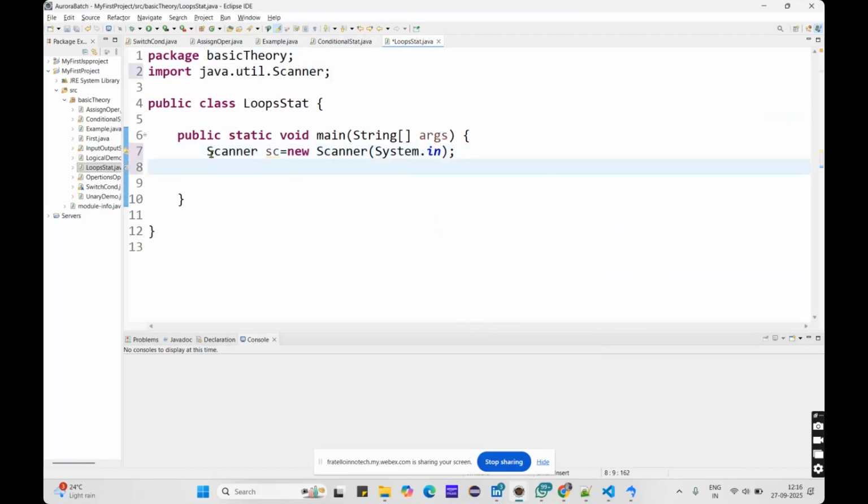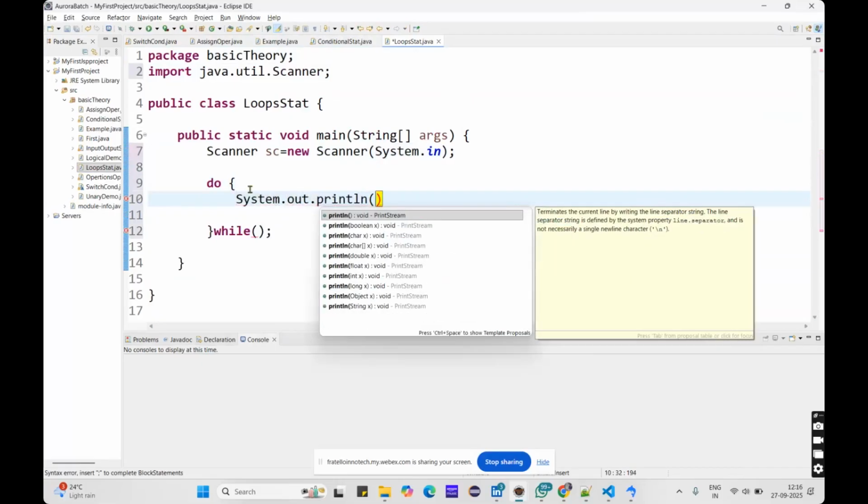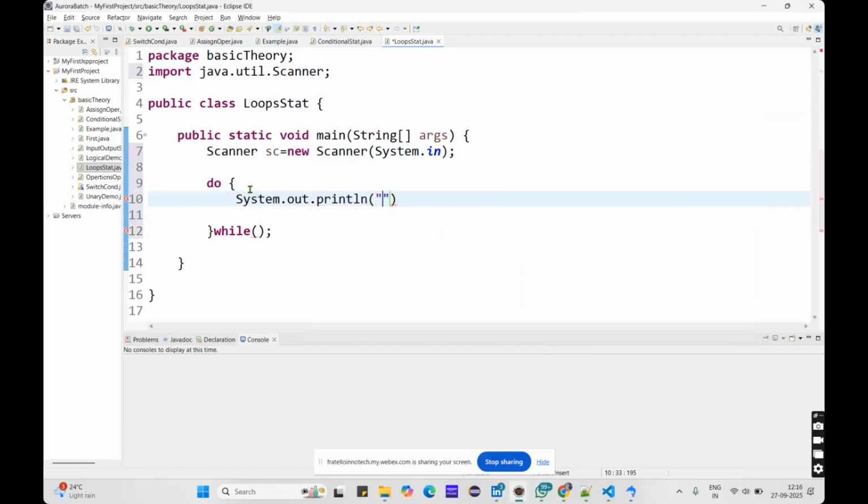Now I have to write the do while loop. Inside it, I'm writing the do, and here I'm writing the while. I will write the condition later. After creating the object of the Scanner class, I want to display to the user what we want to do in this program, so I have to use the output statement, System.out.println. Here we'll give 1 as an addition.